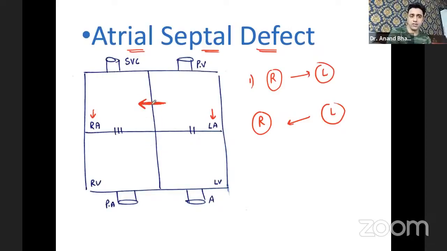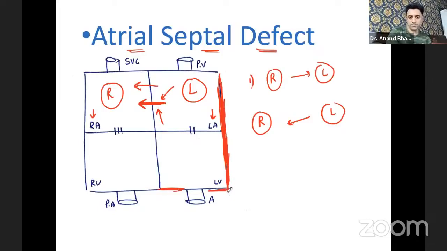It means if I open this channel, if I open this gate, people will only and only jump from left to right. Why? Because the left side of the heart has a higher pressure system as compared to the right side of the heart. That is why this atrial septal defect is a left to right shunt.